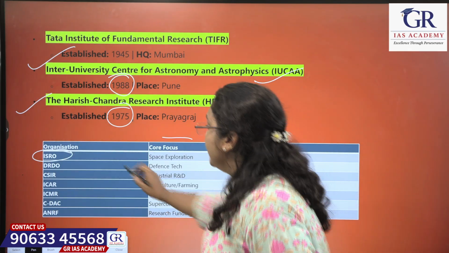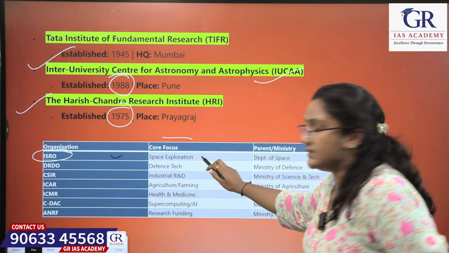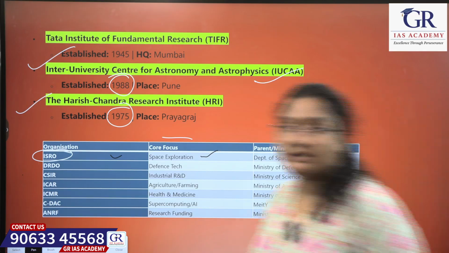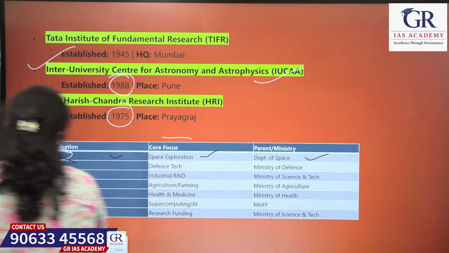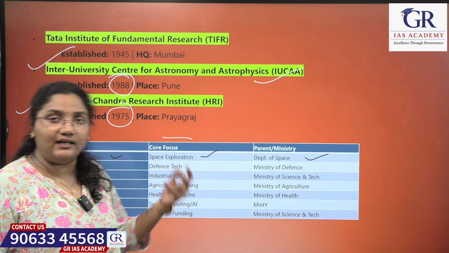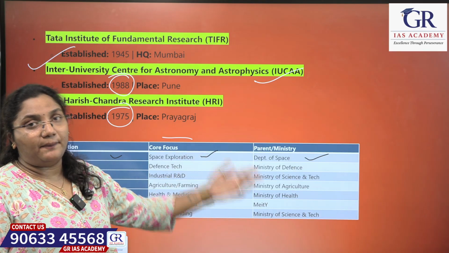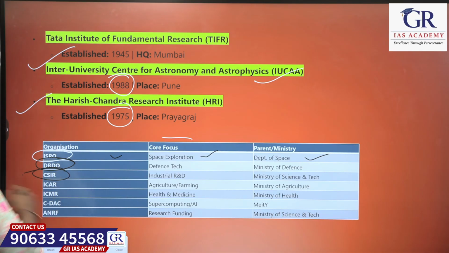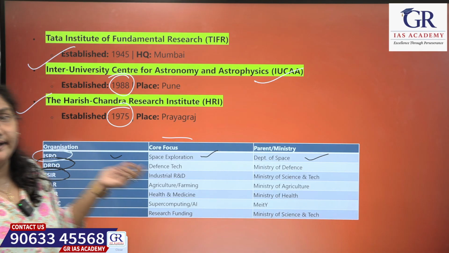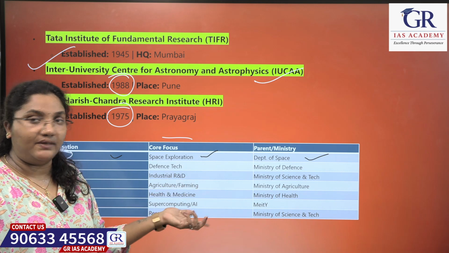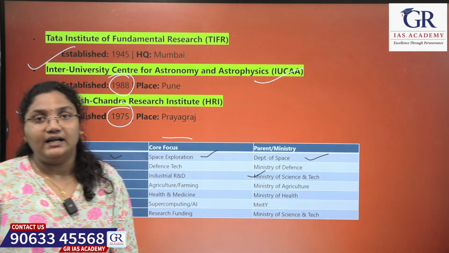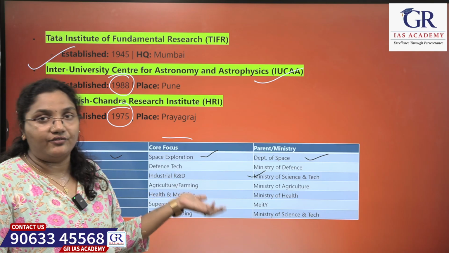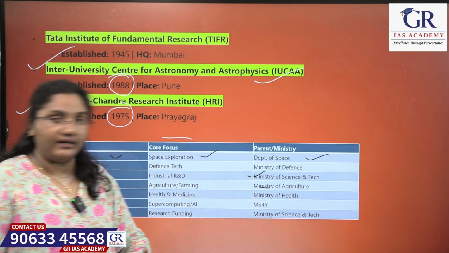Next, coming to ISRO, the core focus is space exploration and the parent ministry is the Department of Space. Next is DRDO. DRDO is basically for defense technology and the parent ministry is the Ministry of Defense. Next is CSIR. CSIR is for industrial research and development and comes under the Ministry of Science and Technology. Next is ICAR. It is for agriculture and farming and comes under the Ministry of Agriculture.